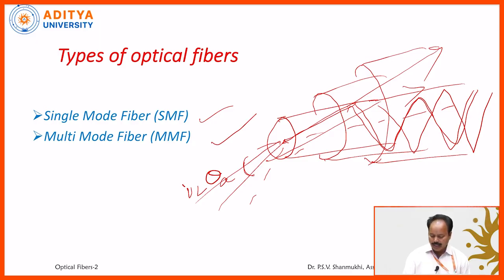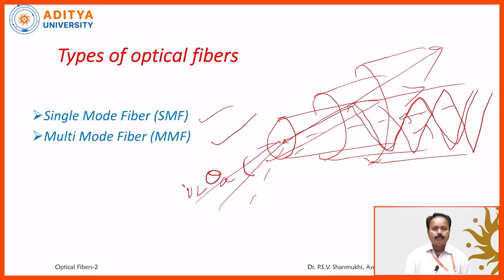Here, these two light rays superimpose. There may be constructive interference of light, or there may be destructive interference of light. If the light rays interfere constructively, those light rays will be propagated. If the light rays interfere destructively, such light rays will not be propagated. So the light ray should make an angle less than the acceptance angle, and at the same time, it should interfere constructively.